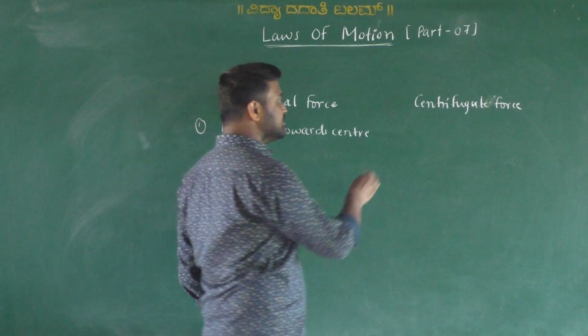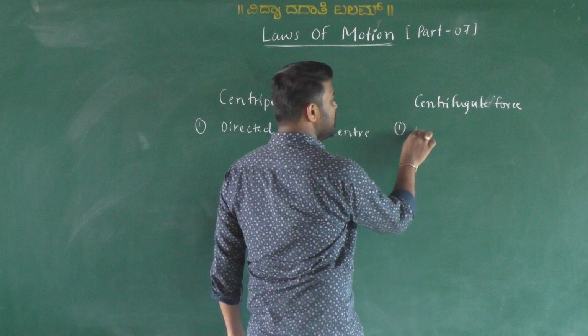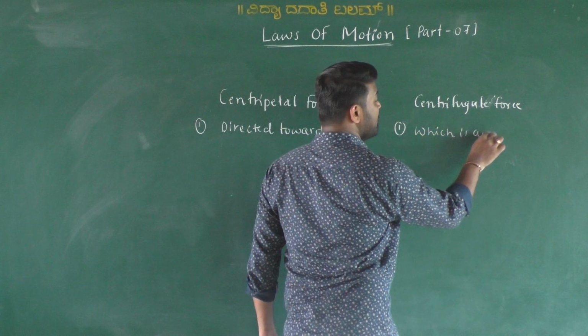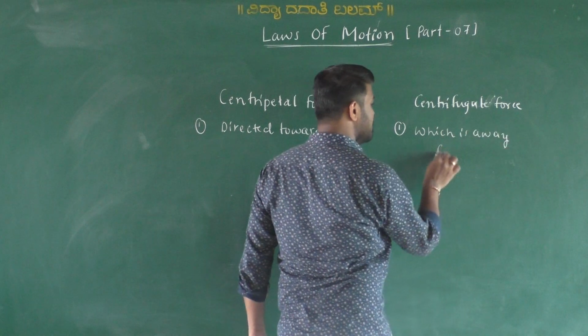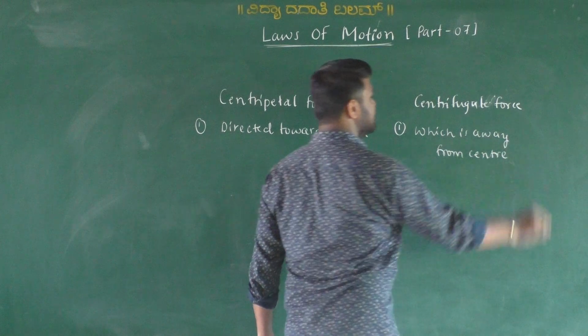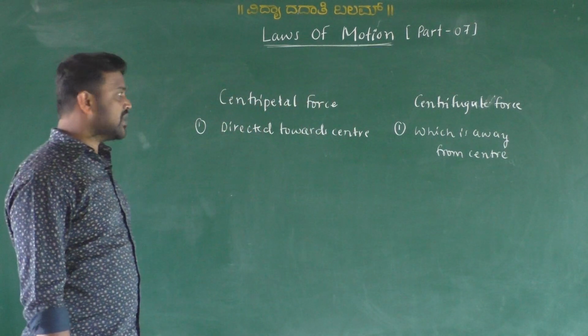In this case, the force is always directed away from the center. That is called centrifugal force.